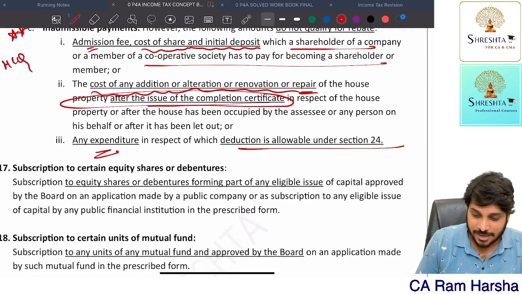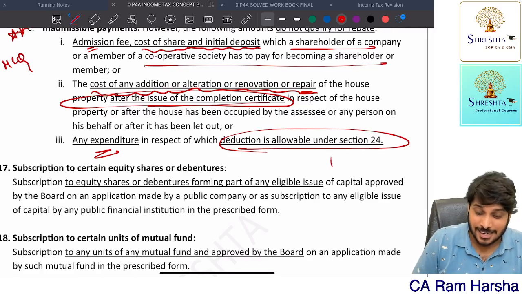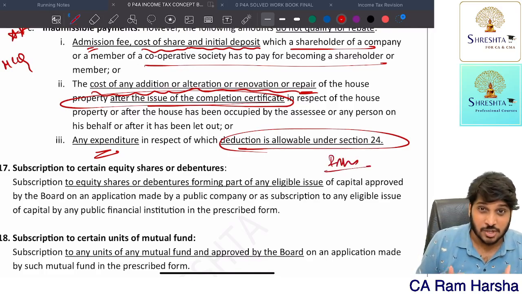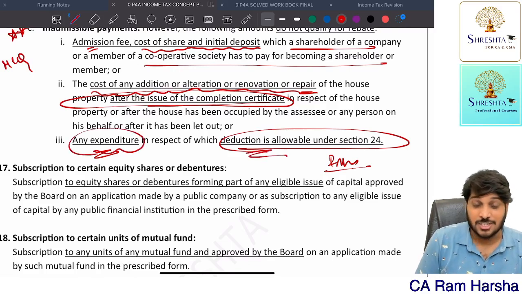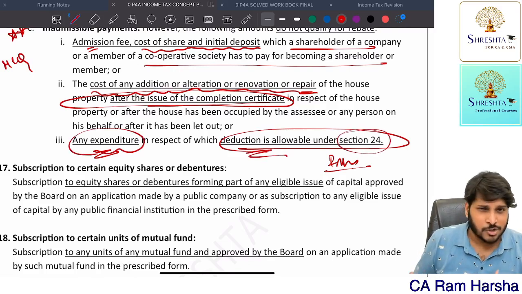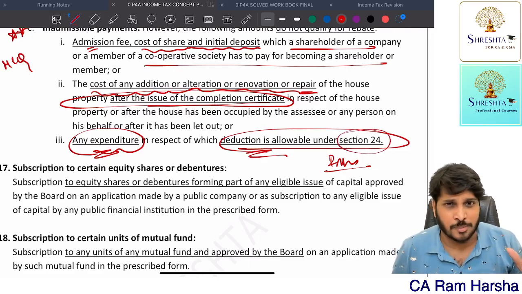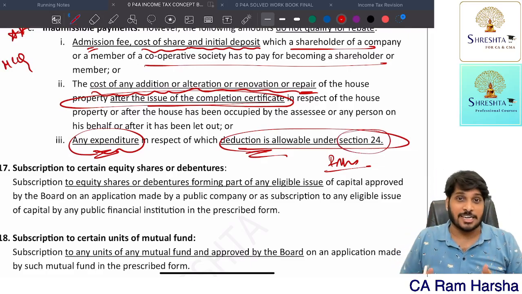Any expenditure where deduction is allowed under 24, indirectly interest amount paid under 24, is not eligible for deduction here. So under section 24, what will you claim deduction under house property? Interest payment. For that you will not get deduction here.